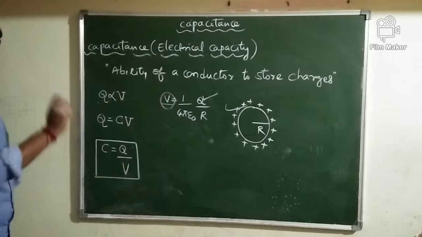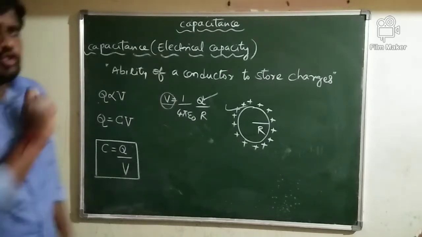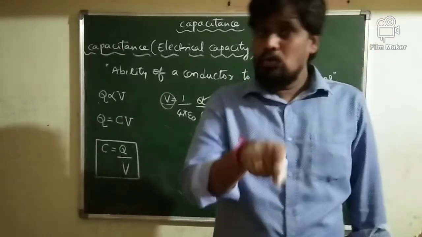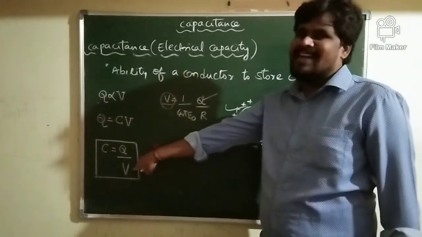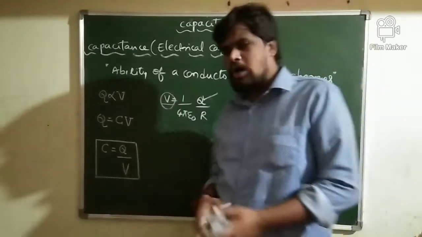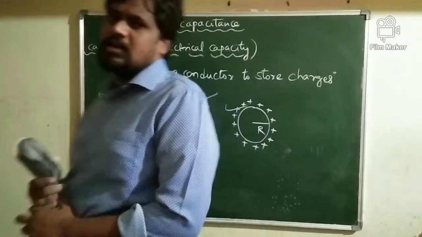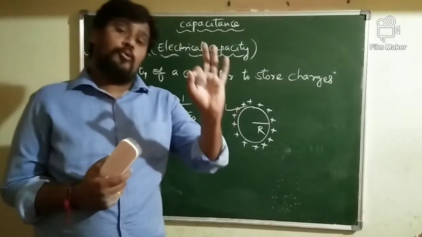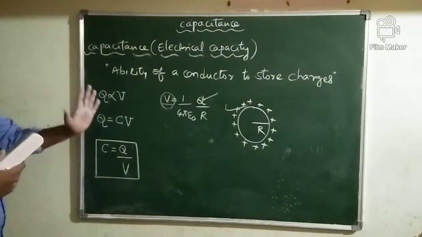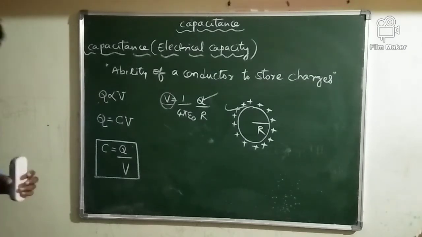Capacitance of a conductor is the ratio of charge given to the conductor to the rise in its potential. This ratio we will call the electrical capacity or capacitance of a conductor.